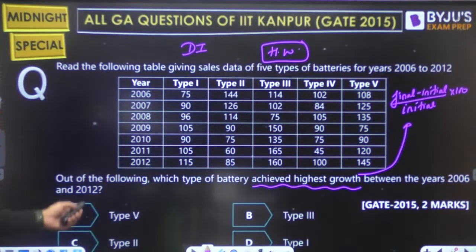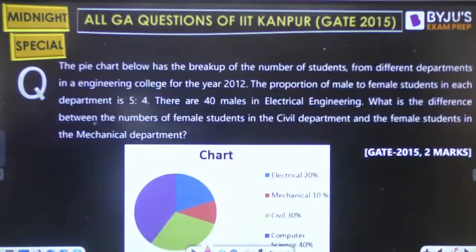Okay guys, so simple one. Please try it as homework. You have to try it for type 1, 2, 3 and 5. Don't try for 4. Type 1, 2, 3, 5. Try that and give me the answer. Okay, let's come to the next question.